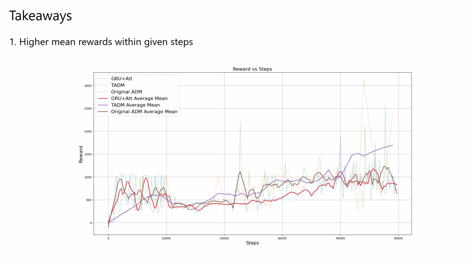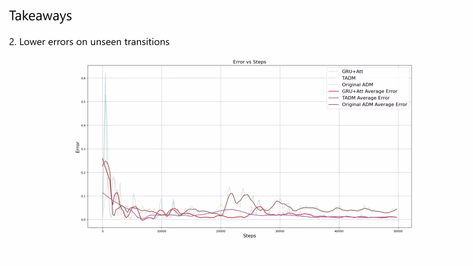For takeaways, first, according to the figure here, using a transformer encoder to replace the recurrent neural network structures in model-based RL tasks can really reduce the number of steps to achieve certain rewards. Secondly, as shown here, this method can also reduce the errors of the world model's prediction on the unseen transitions, which further helps the agents to optimize their policies.